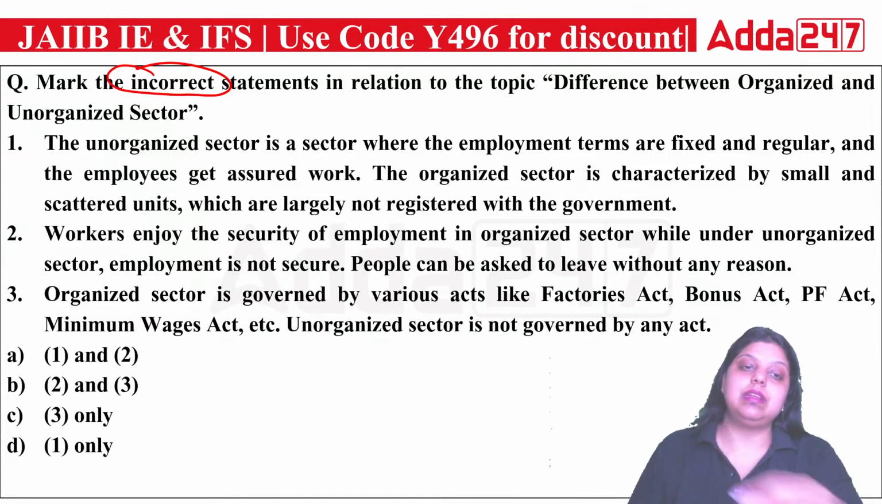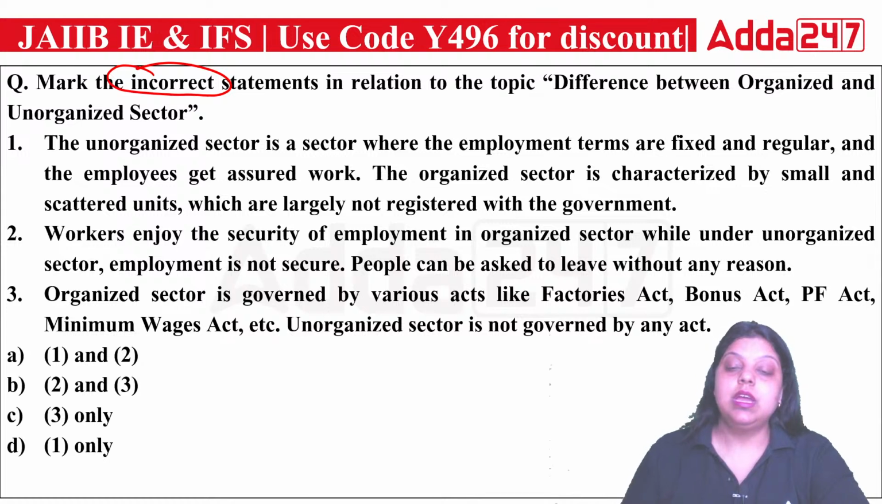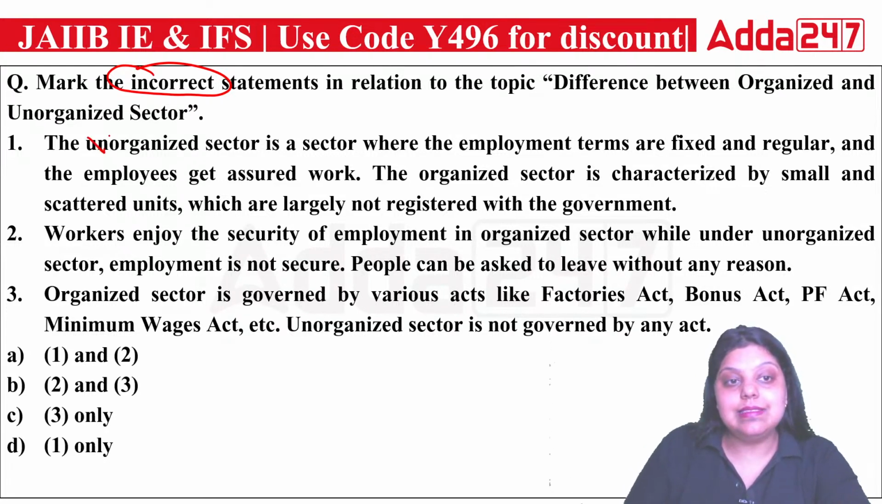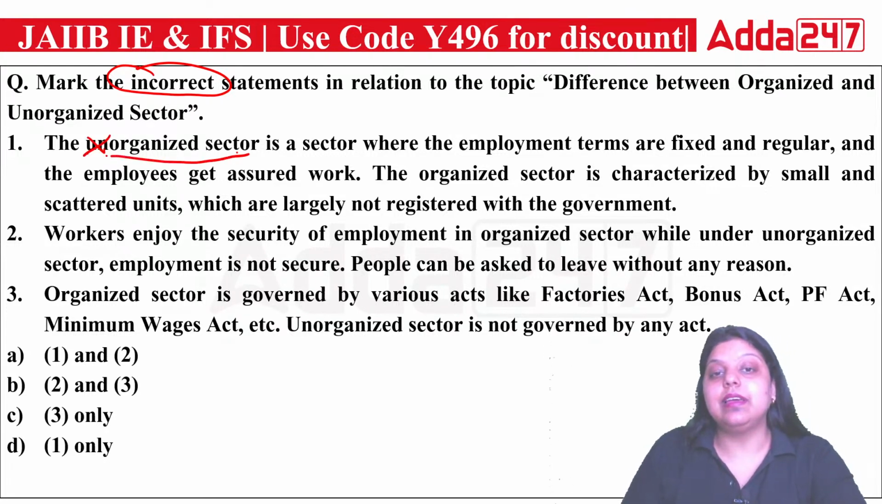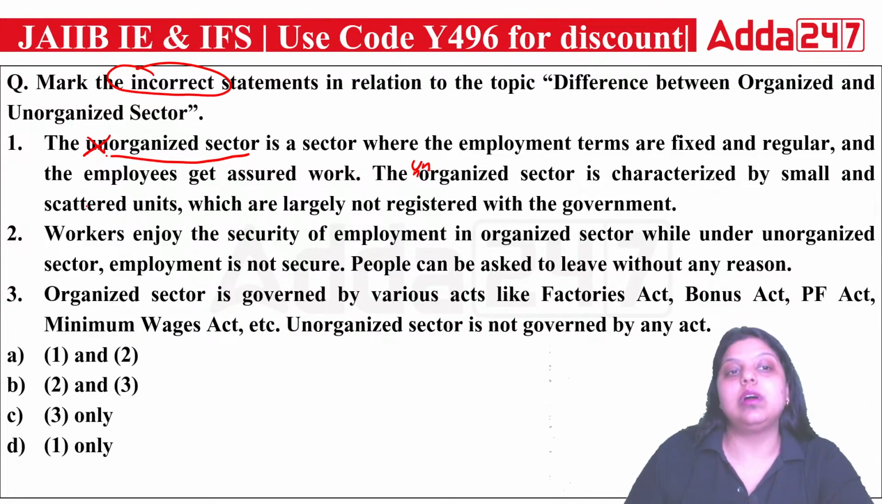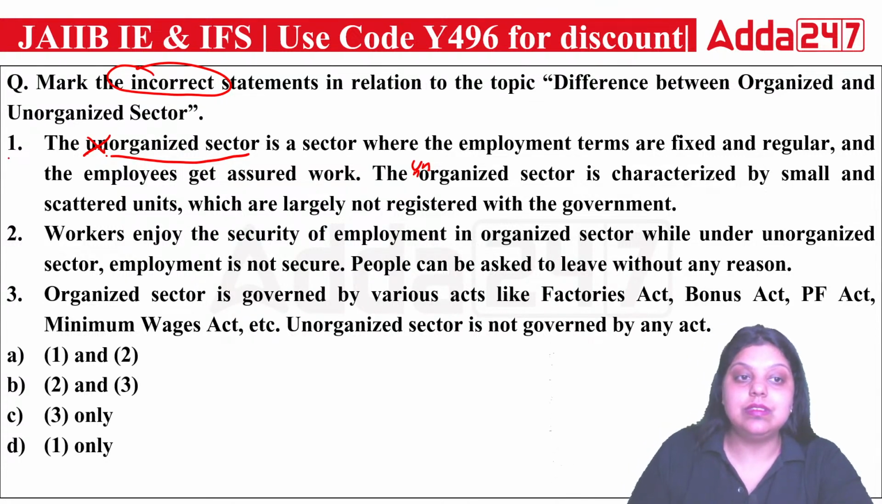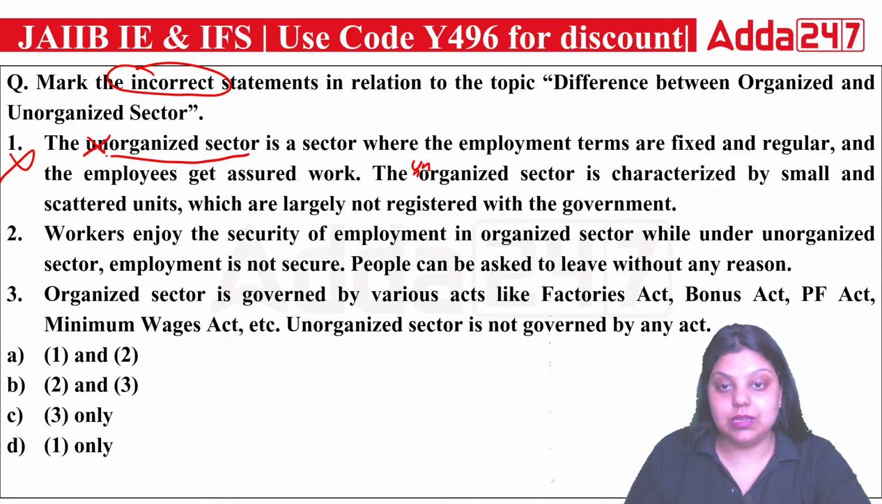So the first statement says the unorganized sector is a sector where the employment terms are fixed. No, this is wrong. It should be that the organized sector is a sector where the employment terms are fixed and regular and the employees get assured work. And it should be that the unorganized sector is characterized by small scattered units which are largely not registered with the government. It means the first statement is wrong. This is the wrong statement.